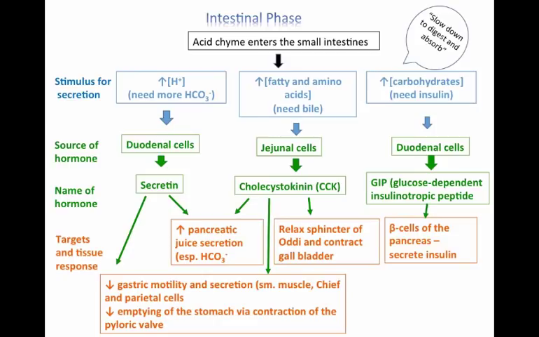GIP has receptors on the beta cells of the pancreas, so when GIP is secreted, it increases the secretion of insulin into the blood to allow more glucose to be taken out of the blood. GIP also has an enterogastrone effect like the other two hormones, although it's through the release of another hormone called amylin, so it's a secondary effect. But just be aware that we'll lump it into the category of enterogastrone, just like cholecystokinin and secretin.